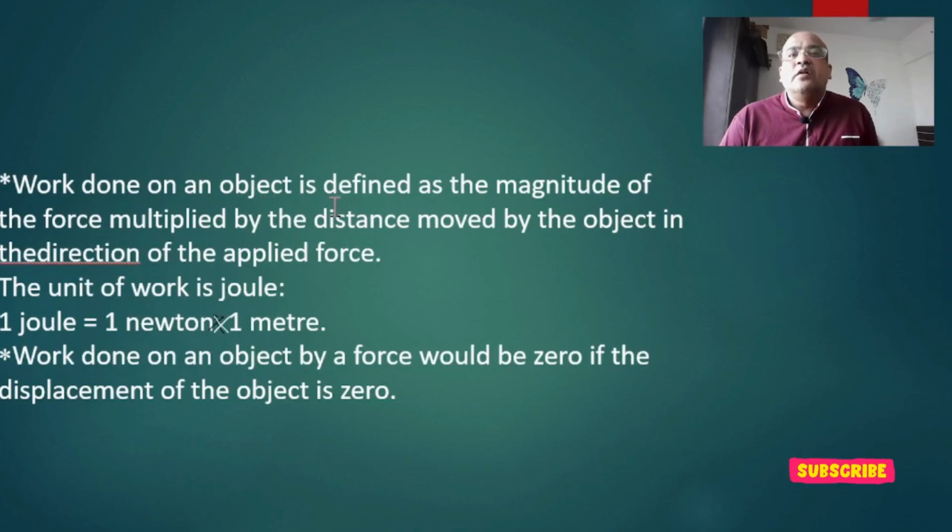The work done on an object is defined as the magnitude of the force multiplied by the distance moved by the object in the direction of the applied force. The unit of work is joule. We have seen 1 joule is nothing but 1 Newton into 1 meter. The work done on an object by a force would be 0 if the displacement of the object is 0. We have seen the ball is not moving, so the displacement is 0, and work done will be 0 in that case.